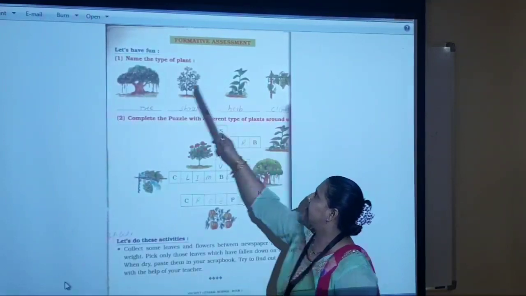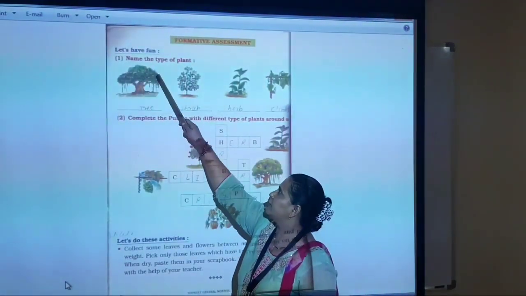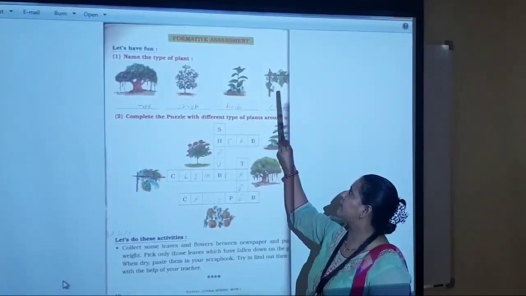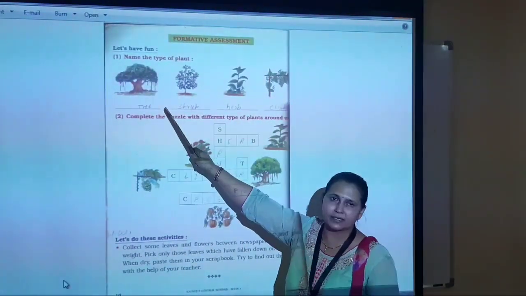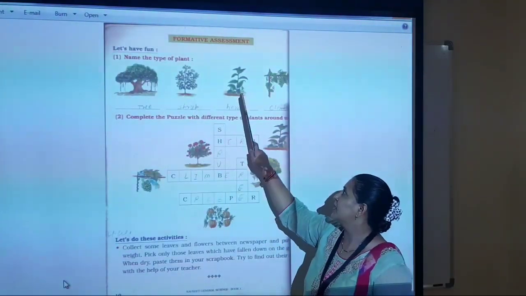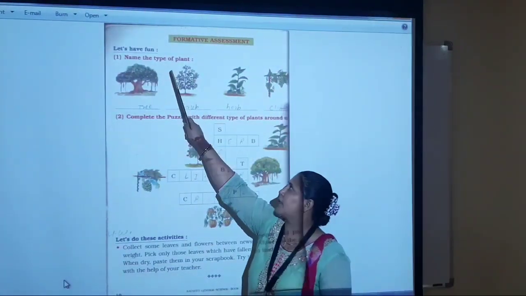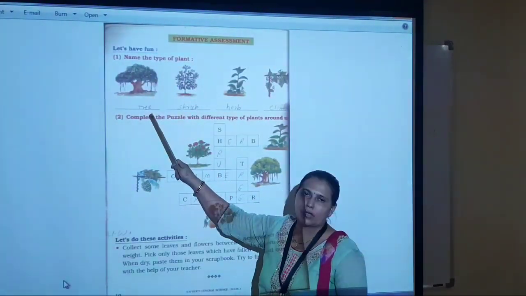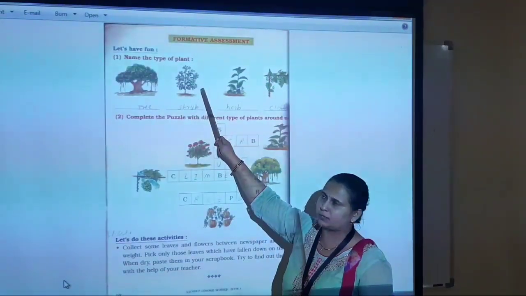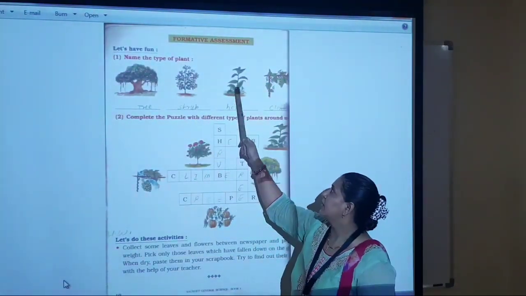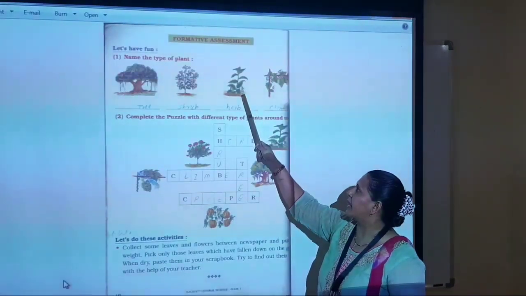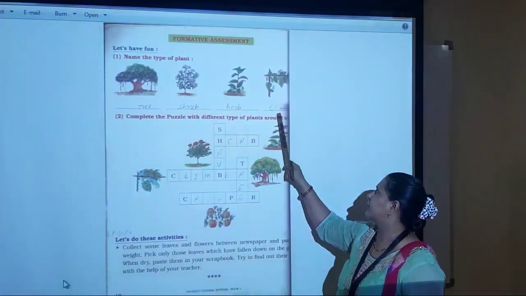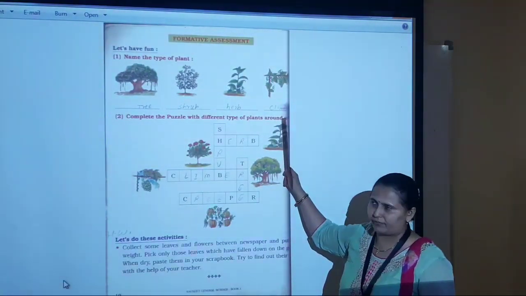Formative assessment. Let's have fun. Number 1. Name the type of tree. Look at the word type. You have to identify the type of plants and write it down. Don't write banyan. Don't write jasmine, mint or grapevine. It is a type of plant. Because it is a big plant, you have to write here tree. This is small in size, so you have to write here shrub. This is a very small, green-stemmed plant, so you have to write here herb. And this is a climber plant. So you have to write here climber, not grapevine.